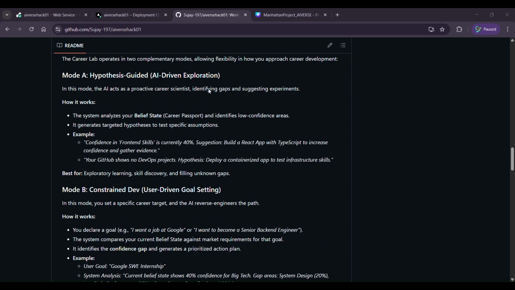The next thing is hypothesis guided development. Say he does not know where he wants to develop his skills. In that case, again with our given data, we'll analyze where he is lacking and provide the skills which he needs to develop. So for example, let us say he is building some app in which he has only used Python and TypeScript, but he is lacking in React, though he has included that in his resume. Then we need to address that gap.